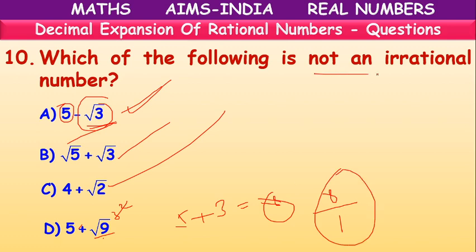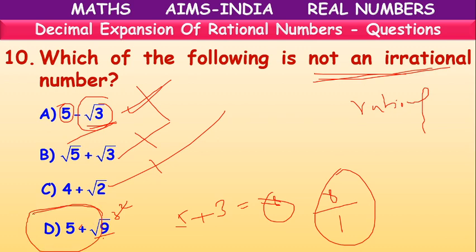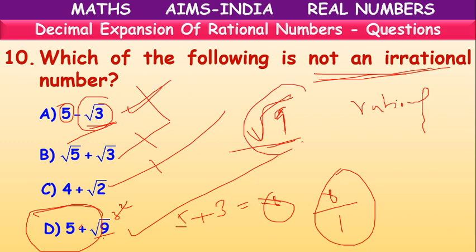So they are asking not an irrational number, means which of the following is a rational number. So this is wrong, this is wrong, this is wrong. D option is the right answer. If a root is there, don't get confused. Root 9 is there because the square root is there, but we should not say it is irrational. We can simplify it. Okay.